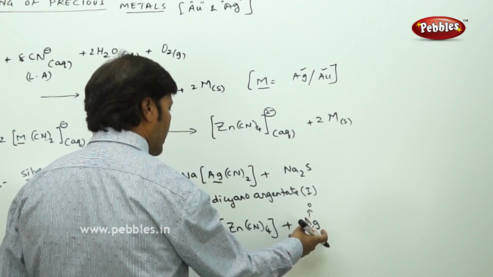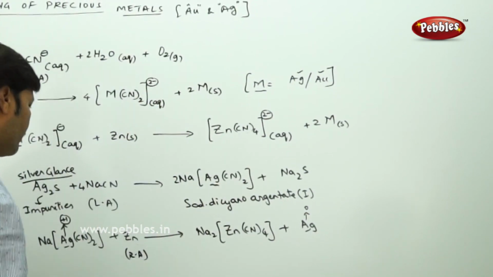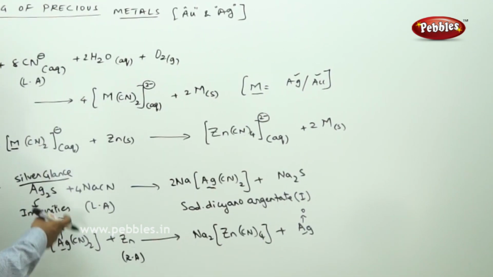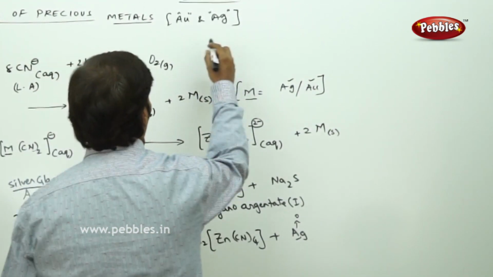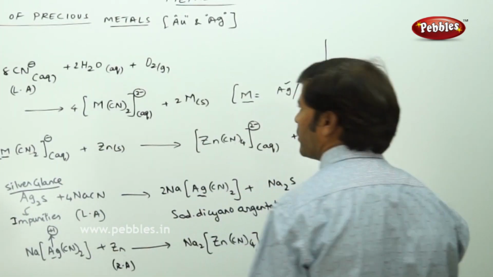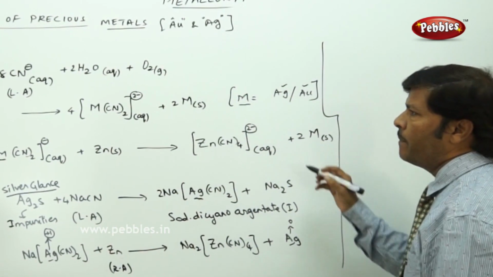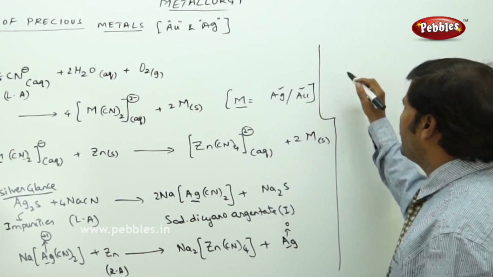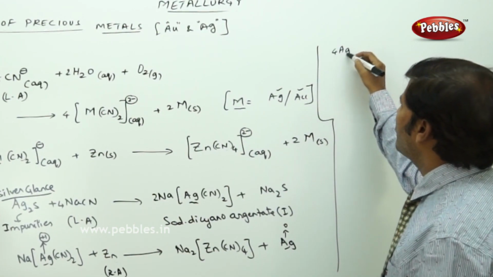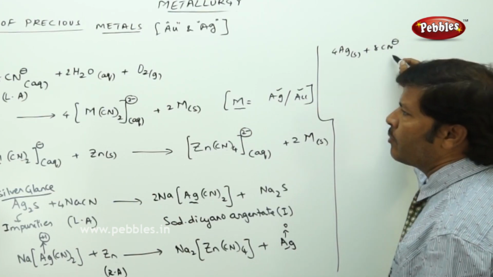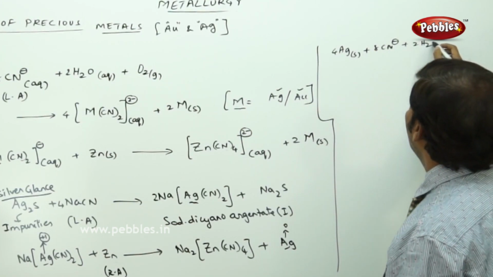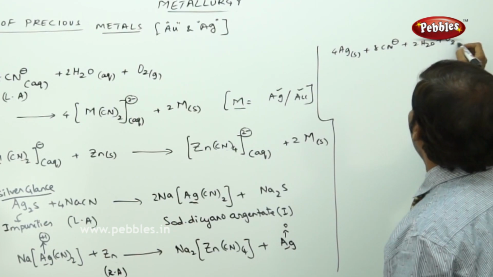Now this silver which is obtained is pure silver, and that's why we are using two steps here. If I want to justify the same reaction with a generalized equation, suppose I take 4 moles of Ag solid plus 8 moles of cyanide ion plus 2 moles of water plus a small amount of oxygen gas.